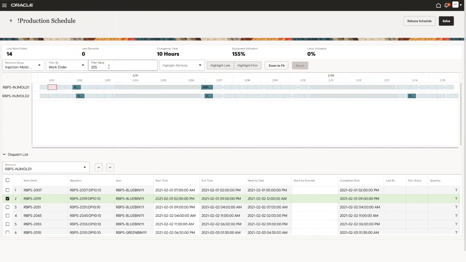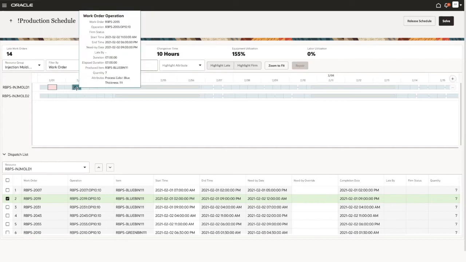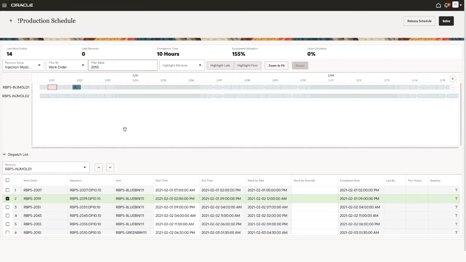If I wanted to be even more specific, I continue with the matching string. And in this case, now I only have one work order left. So if I know the exact work order number that I'm interested in, I can enter it here and I find it immediately in the Gantt chart. You can use this filter capability also for produced items, and it behaves exactly in the same manner.